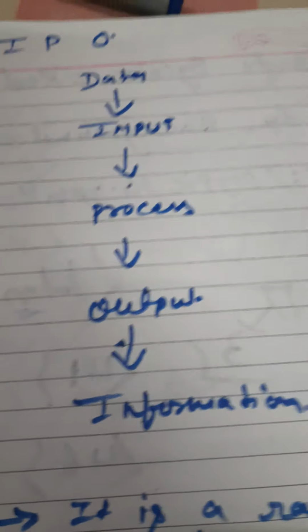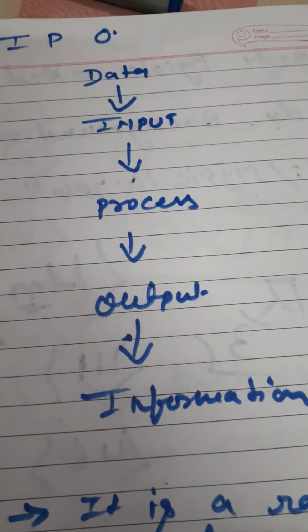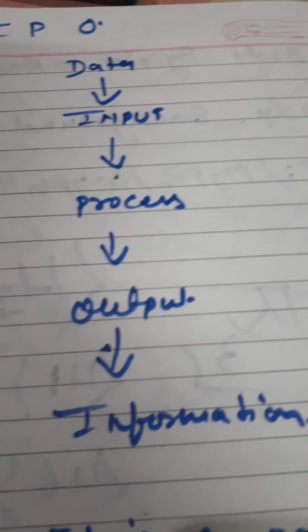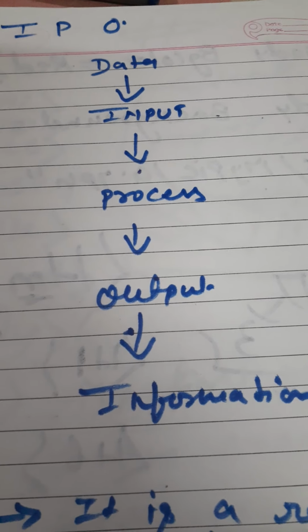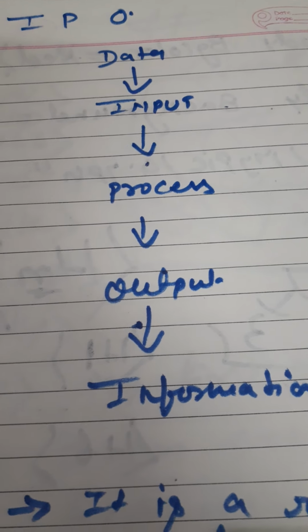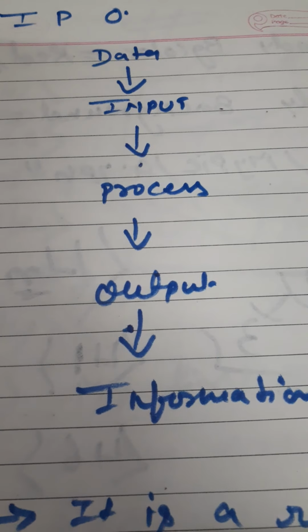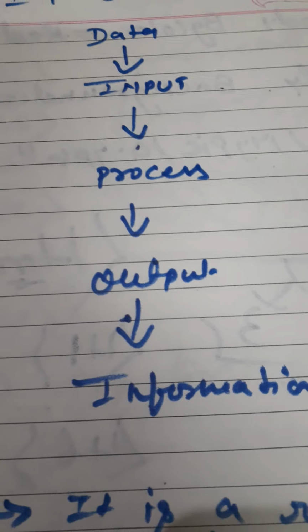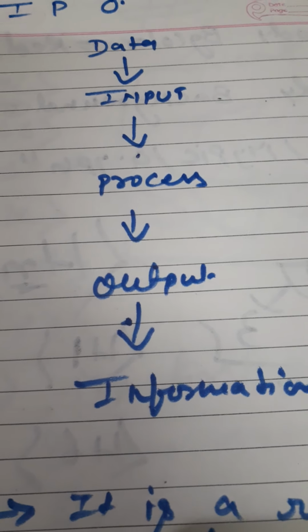To produce any information we must have data. Data is nothing, it is a raw material which is meaningless. By using the process of input, we can insert this data into the computer. For this purpose, we can use different types of input devices like keyboard, mouse, scanner, etc.